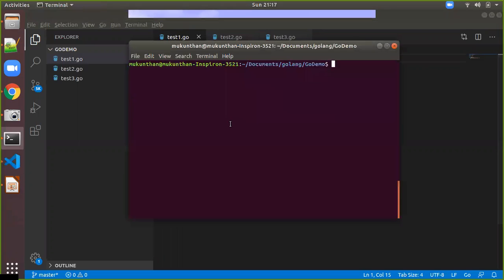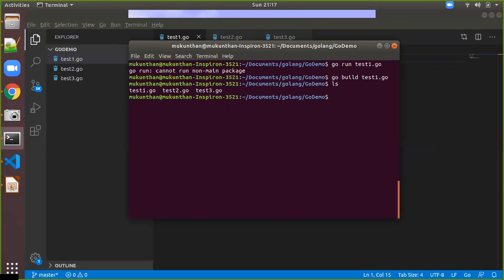Now I'm trying to run this one. Go run test1 and enter. You can clearly see the message: cannot run non-main package. Okay, let me try go build and test1. Sorry, I missed the O. Okay, enter.